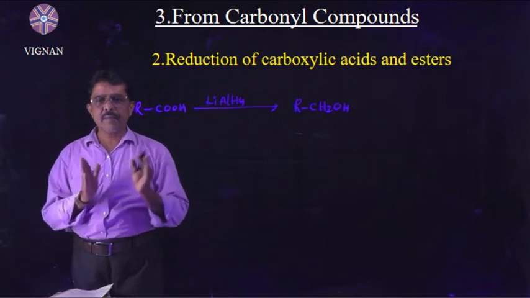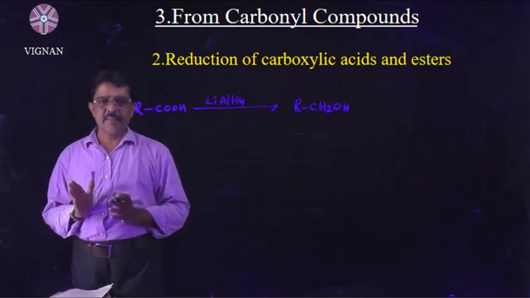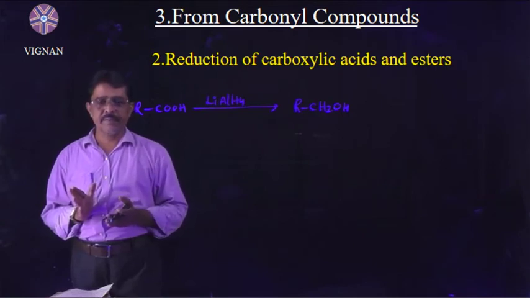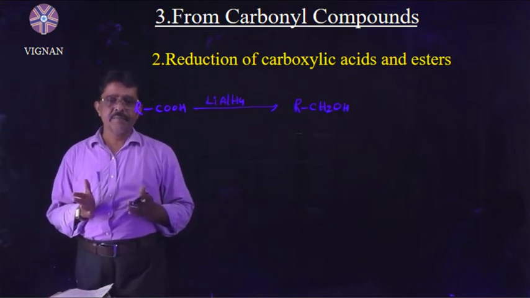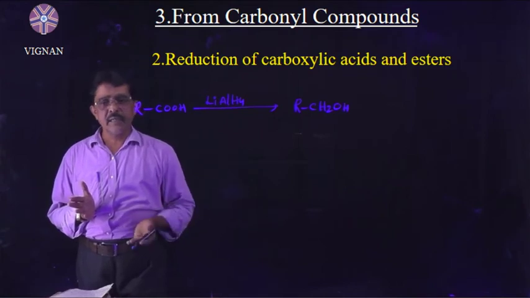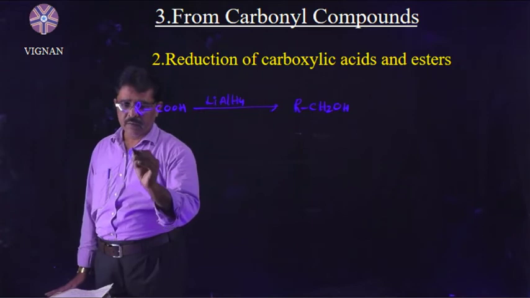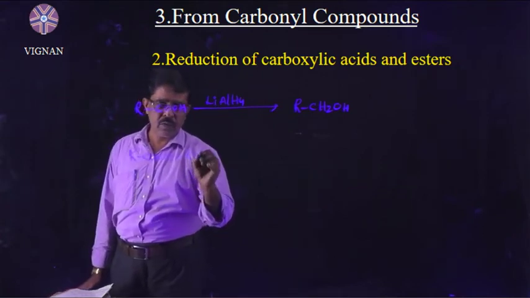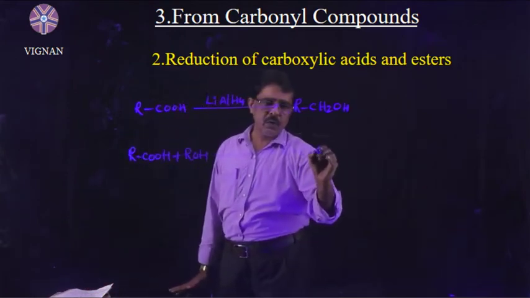Therefore, this carboxylic acid must be converted into esters by reacting with alcohols. After that, these esters are subjected to reduction, then we will get alcohols. So RCOOH plus ROH gives rise to RCOOR.